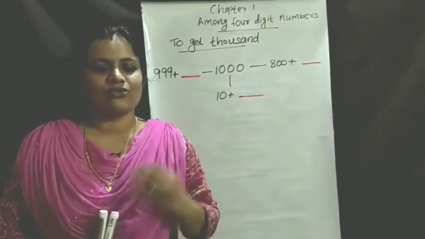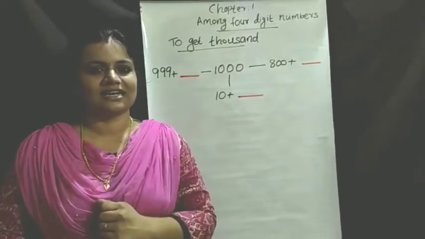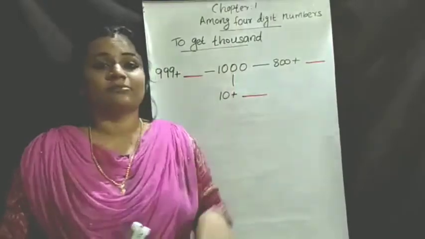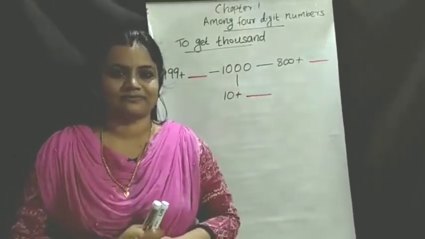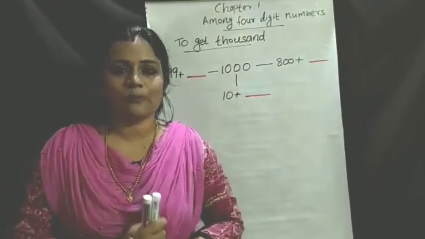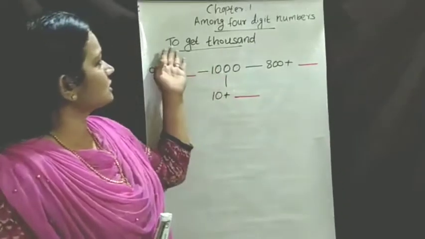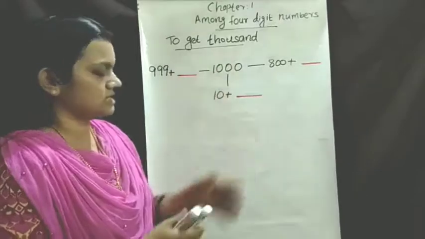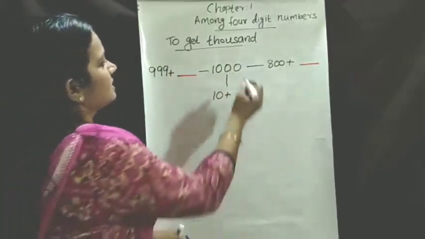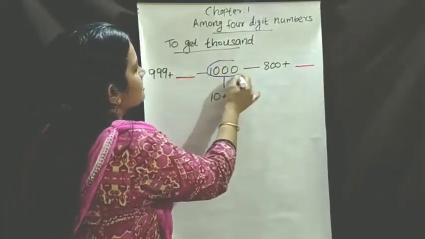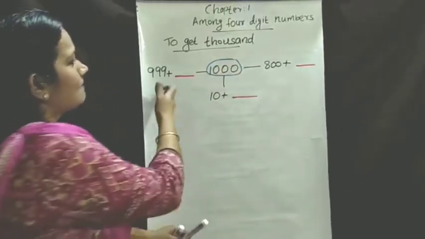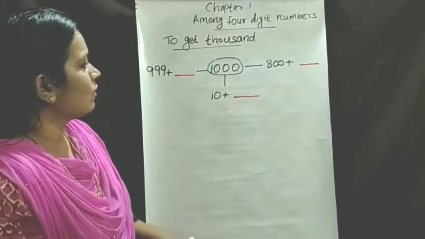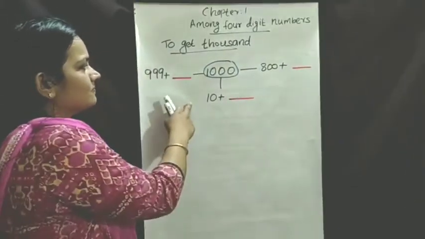Then in the last class you learned about 4-digit numbers. The same chapter is continuing now, chapter 1, 4-digit numbers. What is the first topic? This is to get 1000. 1000 is already given, and some numbers are also given here. What will we find out?